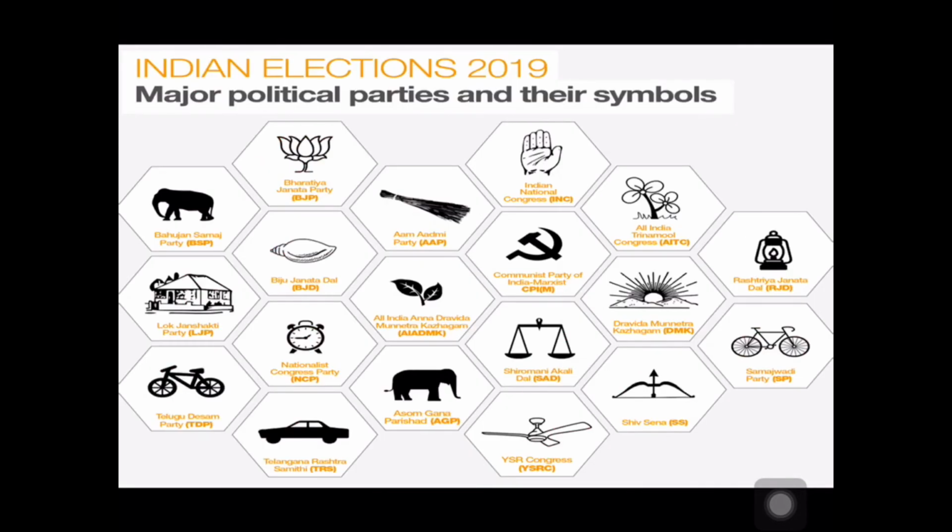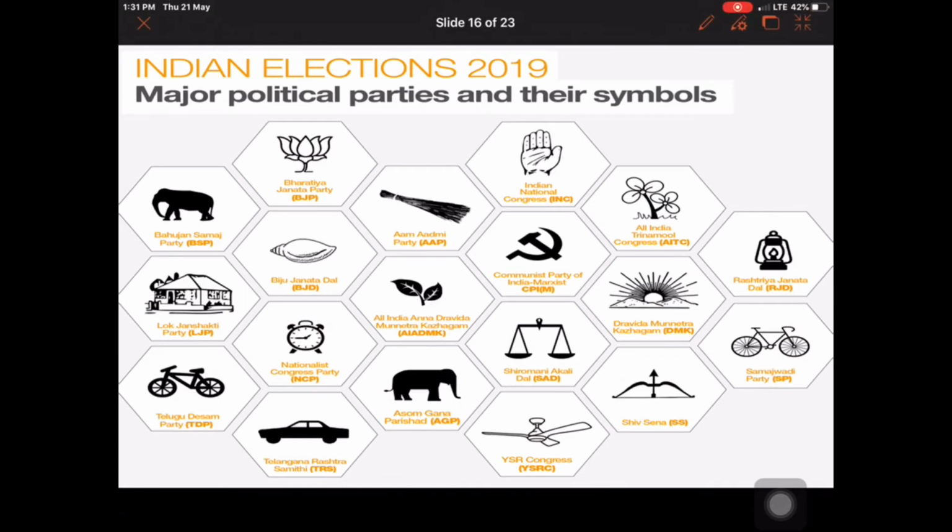So here we can have the Indian elections of 2019, their majority or major parties and their symbols, as you can see. We can discuss that BJP is the majority party, then the Indian National Congress is the second largest party.